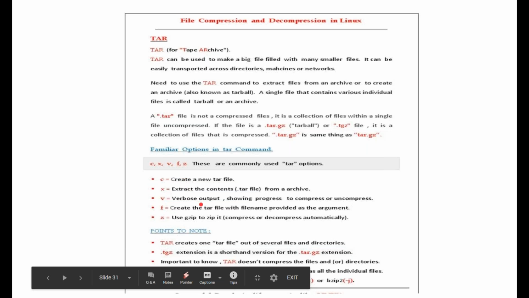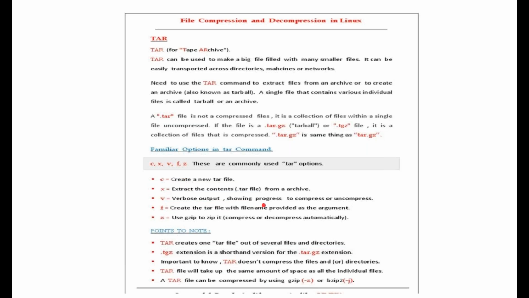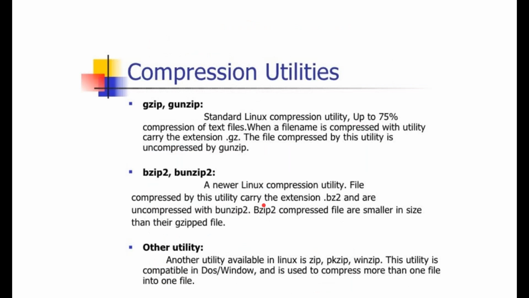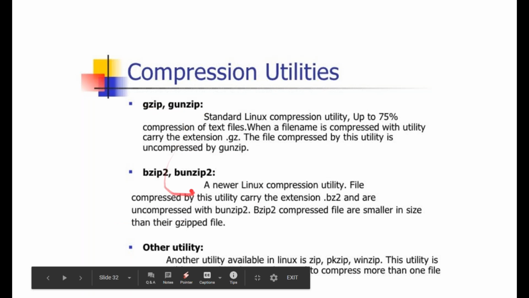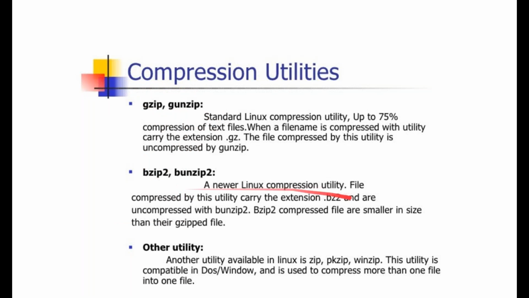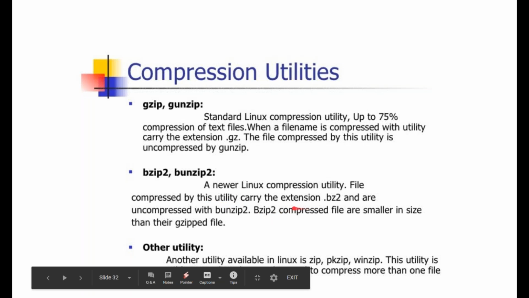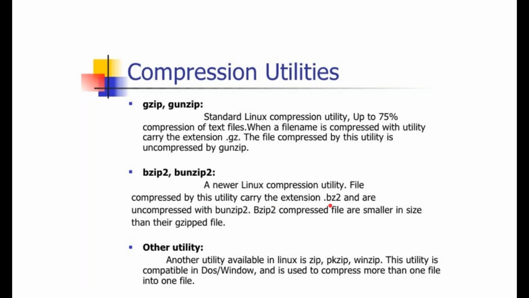Fine, you read it out. This one is the same tar. Then compression utilities discussed. Both are there. These are the free compression utilities, and these are the newer compression utilities. They are a little bit slower in doing that, and they have more sophistication. So newer Linux compression, file compress, in the extension, and uncompress with this.